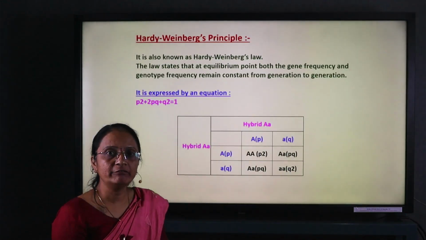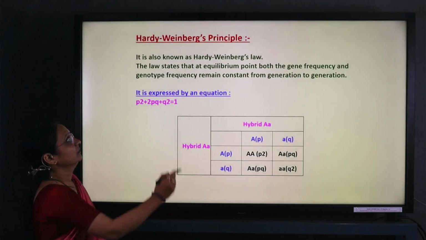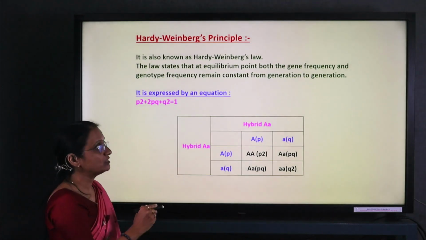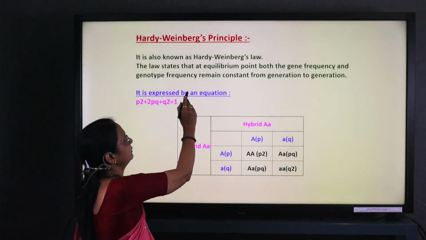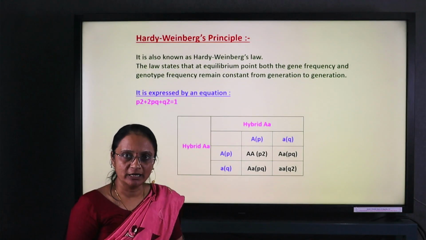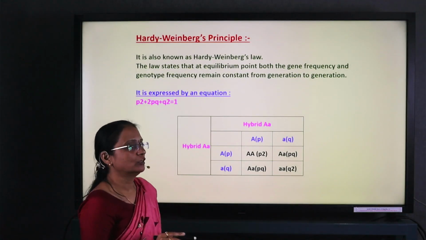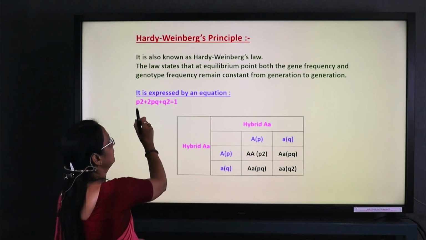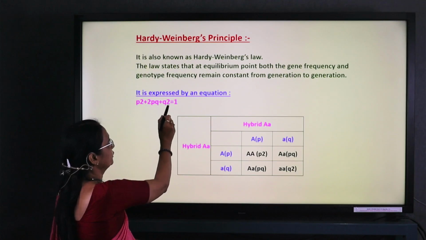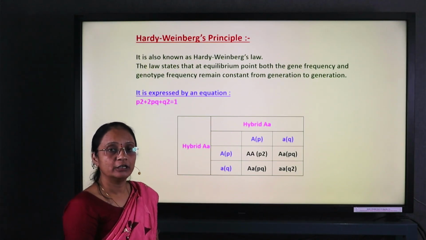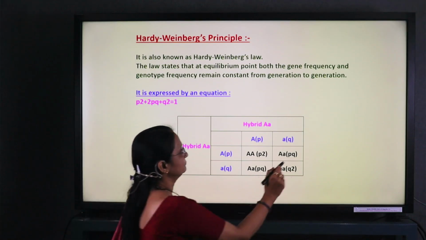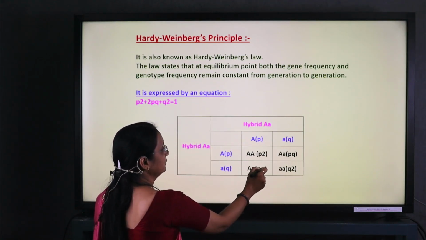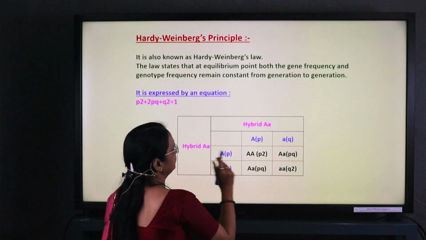Now, the Hardy-Weinberg principle. This law states that gene frequency and genotype frequency remain constant from generation to generation, which is represented by p square plus 2pq plus q square equals 1. This graph shows that when you find the equation, you will get this.